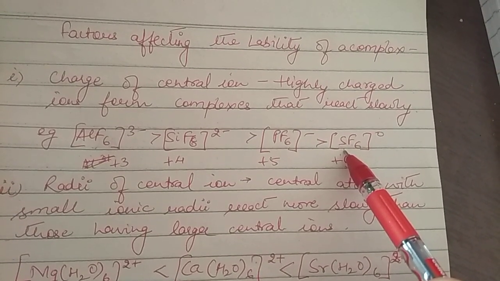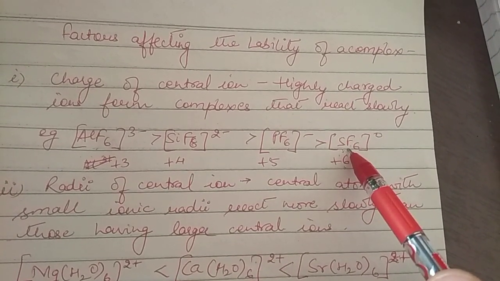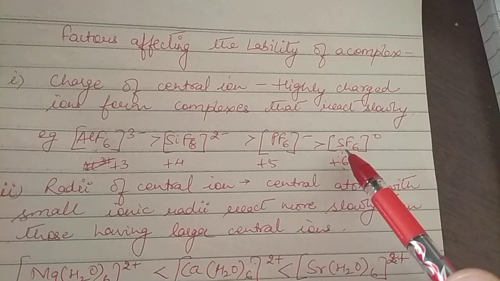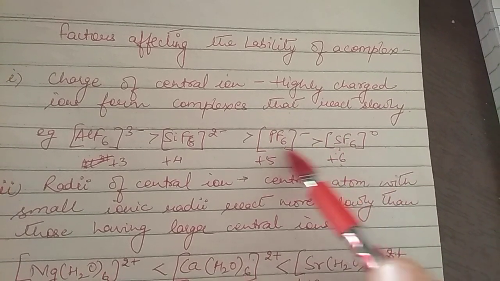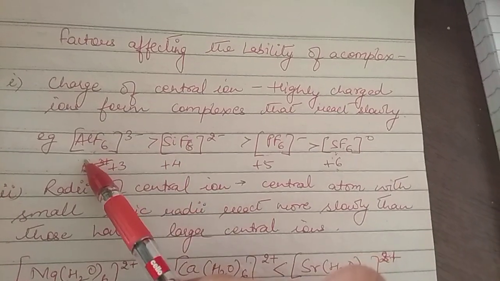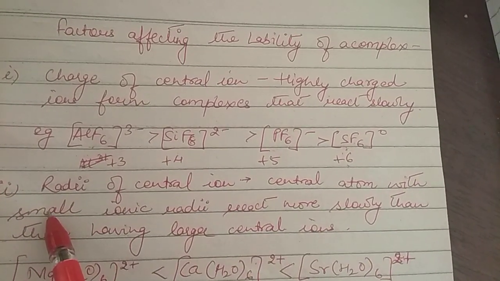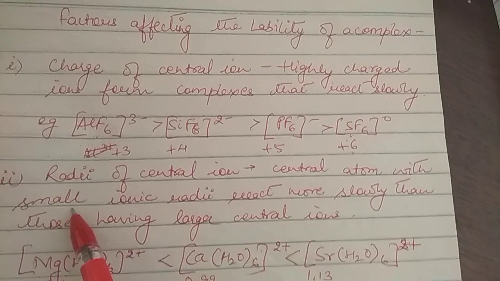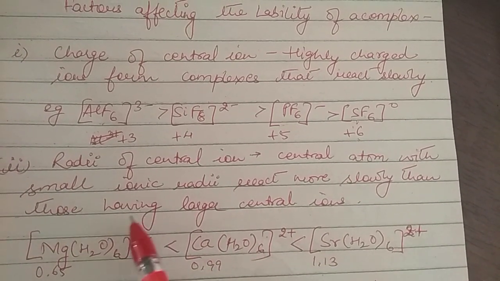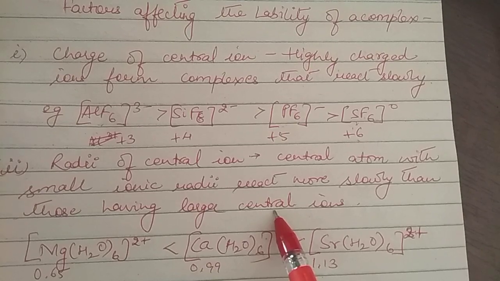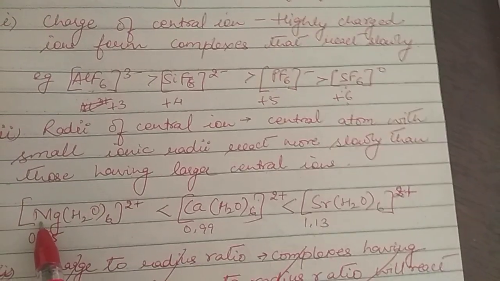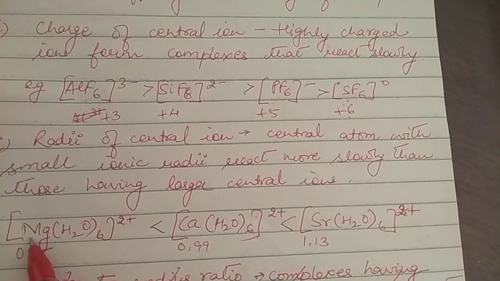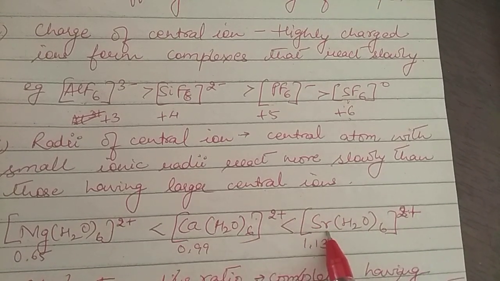The lability means, as in the substitution for fluoride in aqueous solution, water as a ligand or other ligands are being substituted. The other factor is the radii of the central metal ion. Central atoms which have small ionic radii react more slowly than those having larger central ions. Now suppose we discuss this example where magnesium, calcium and strontium are taken.